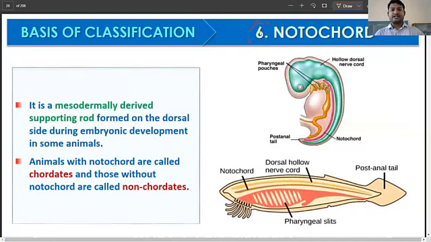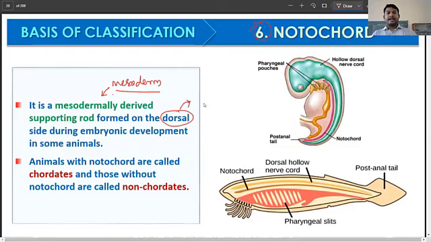Now we are going to have the last one, the notochord, right? Now notochord is a very important feature that we see in an organism, and typically that is in the chordates. Now it is mesodermally derived. It is derived from the mesoderm, right? That is the first thing that you have to keep in mind. And it is placed on the dorsal side.